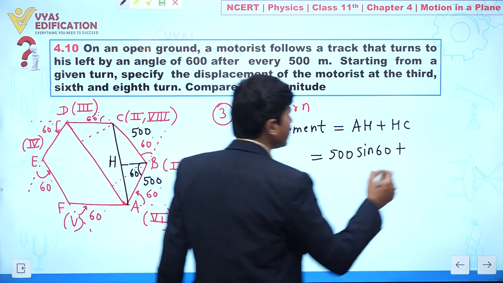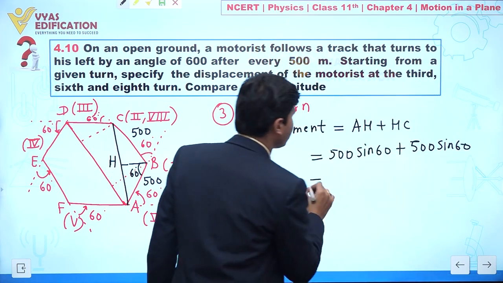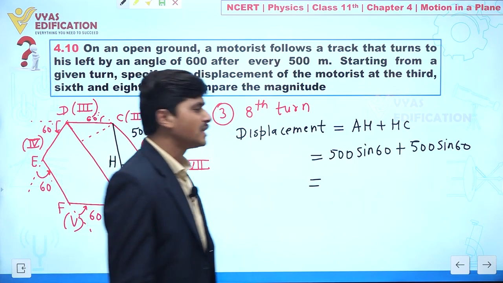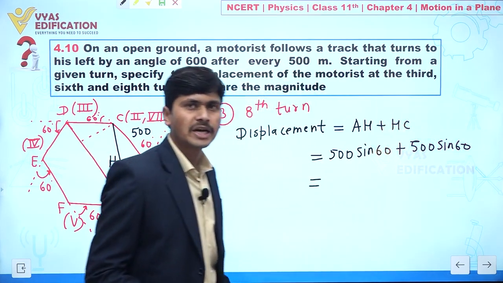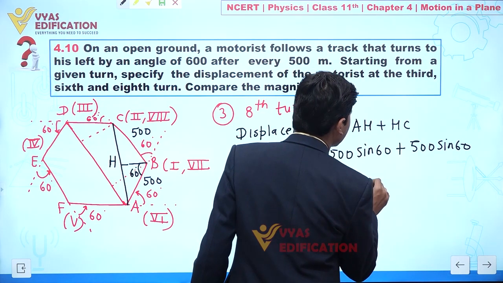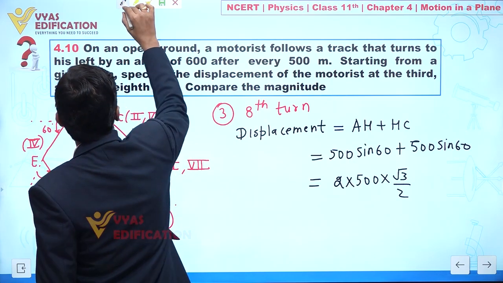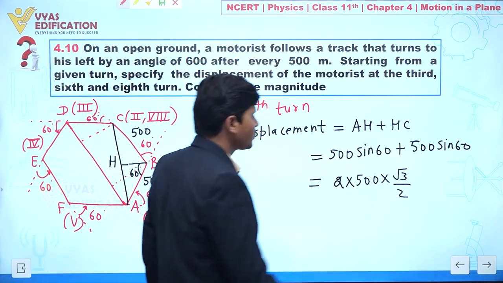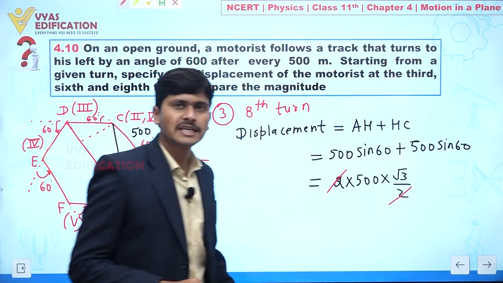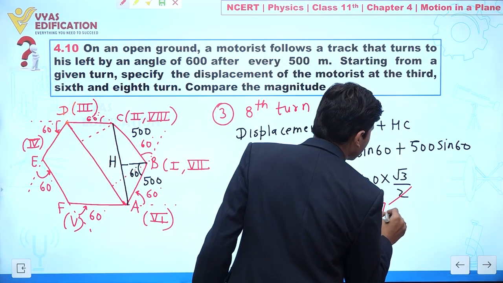So the value of sin 60 is root 3 by 2, and here we have two same terms. So we can write 2 into 500 into root 3 by 2. This one and this one cancel out, and we get 500 multiplied by 1.73.